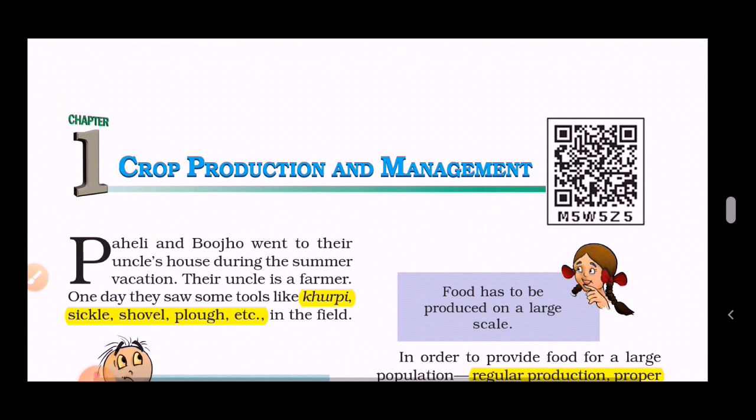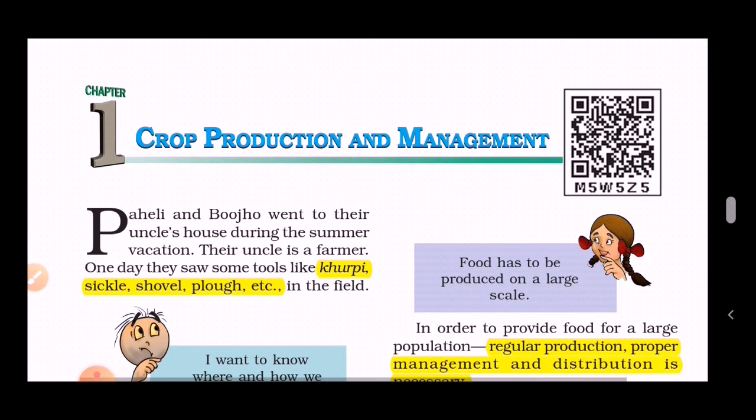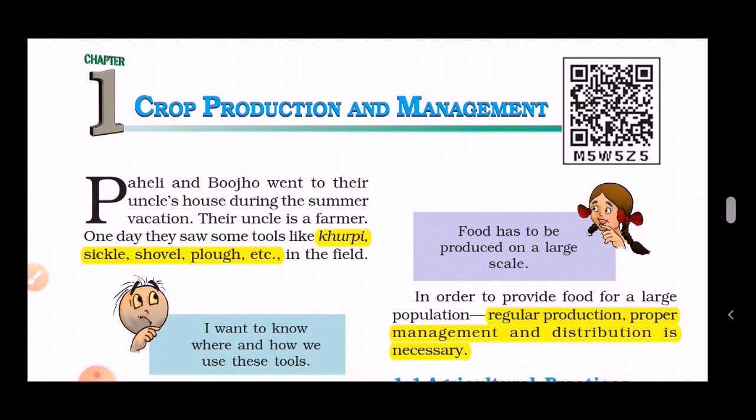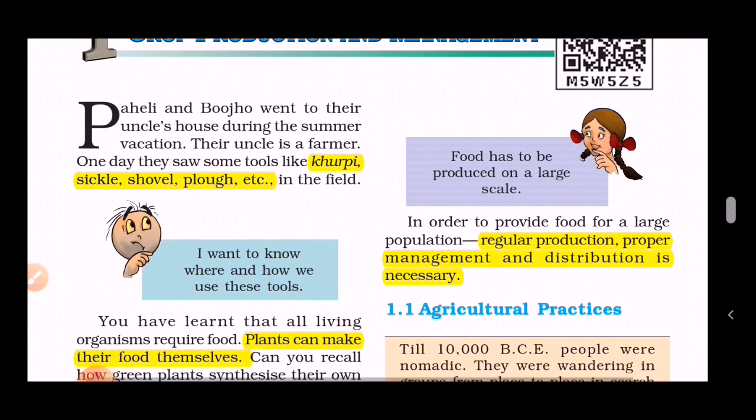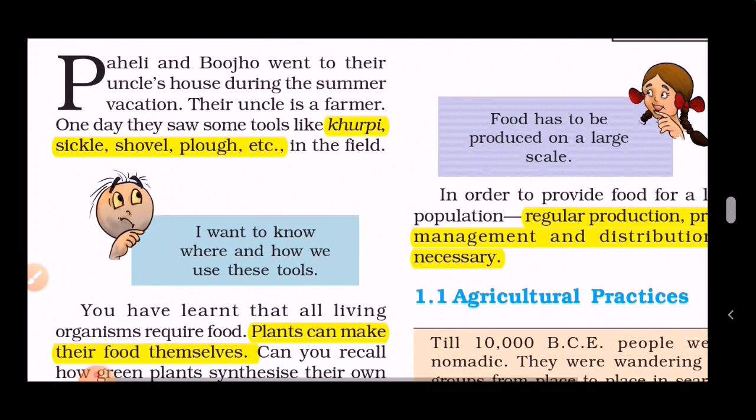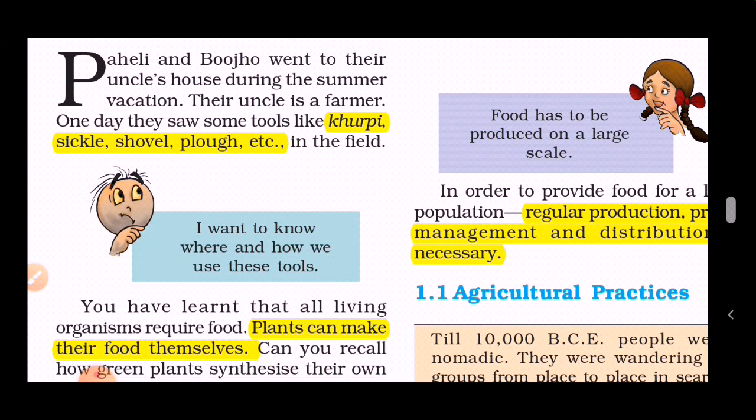Let's begin. Chapter 1, Crop Production and Management. Let's start reading. Paheli and Bojo went to their uncle's house during the summer vacation. Their uncle is a farmer. One day they saw some tools like kurpi, sickle, shovel, plow, etc. in the field. And the next thing is, I want to know where and how these tools are used.